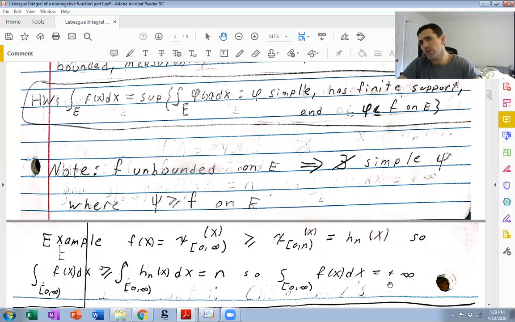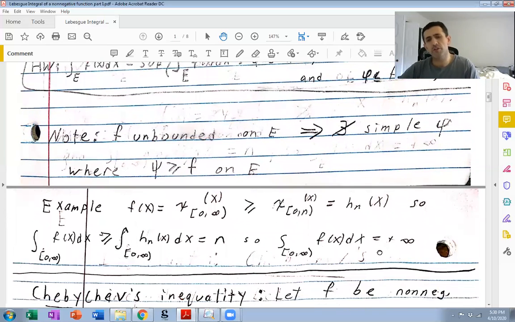So again, this is nothing subtle. You just have to embrace this. This is something that's built into the definition. What I want to prove next is a foundational result that you might have actually seen in a probability class, and you might even have proved the weak law of large numbers using this result. The weak law of large numbers really is one of the cornerstones of real probability theory.